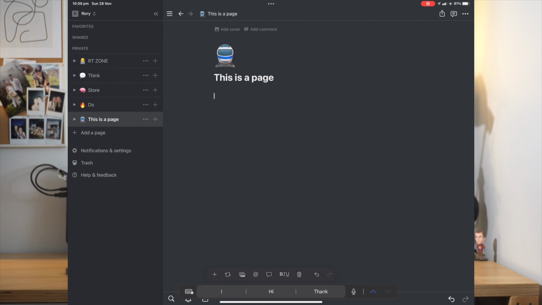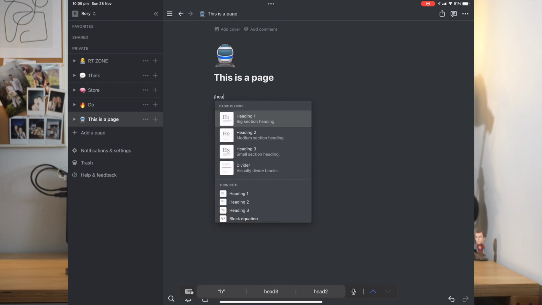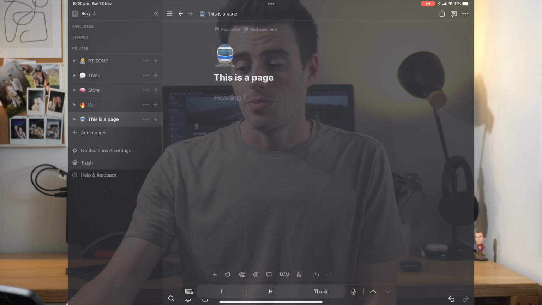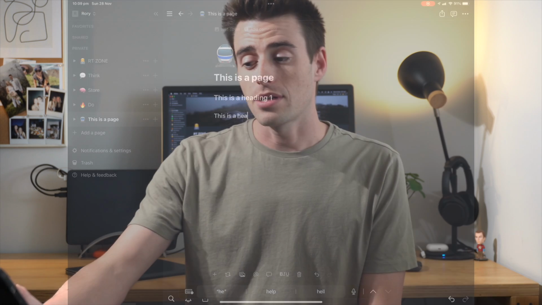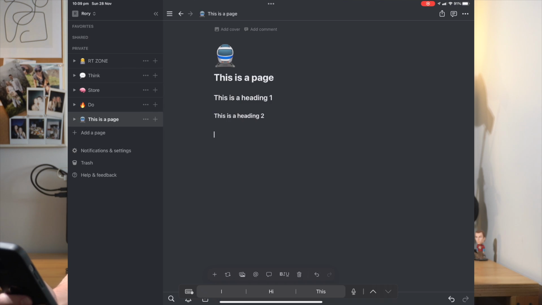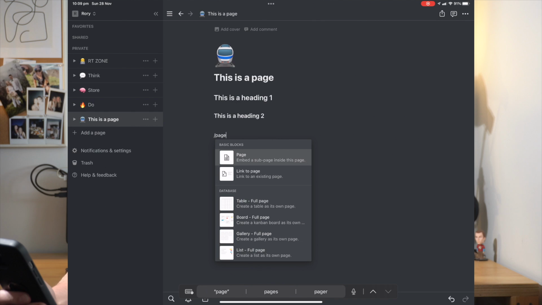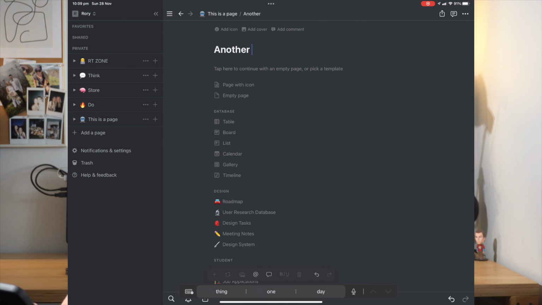So within a page, you can create a heading. So let's go ahead and do that. We'll create a heading 1 like this. We can create a heading 2 like this, and so on. You can also go ahead and find them by doing this. You can also create a lot of other blocks and things.